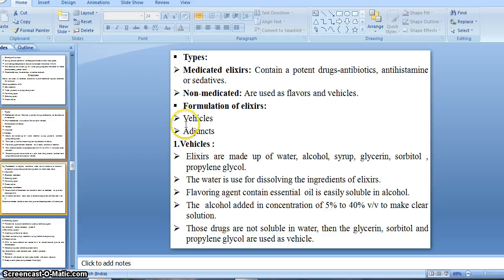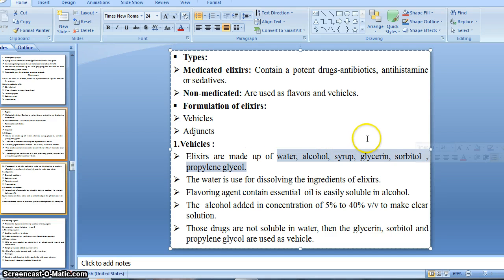Then preservative, coloring agent. Most of the linctuses are stable due to the presence of sugar, hence there is no need to add a stabilizer. If we use a syrup as a vehicle, it is not necessary to add any kind of stabilizer, because syrup acts as a stabilizer here.